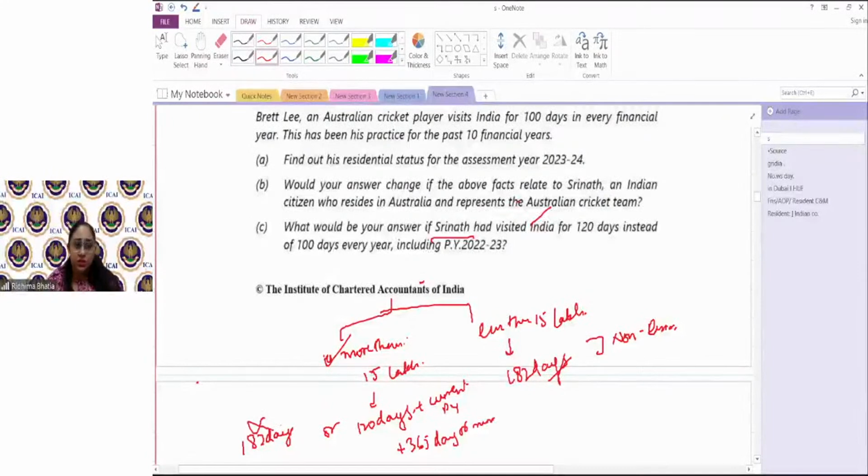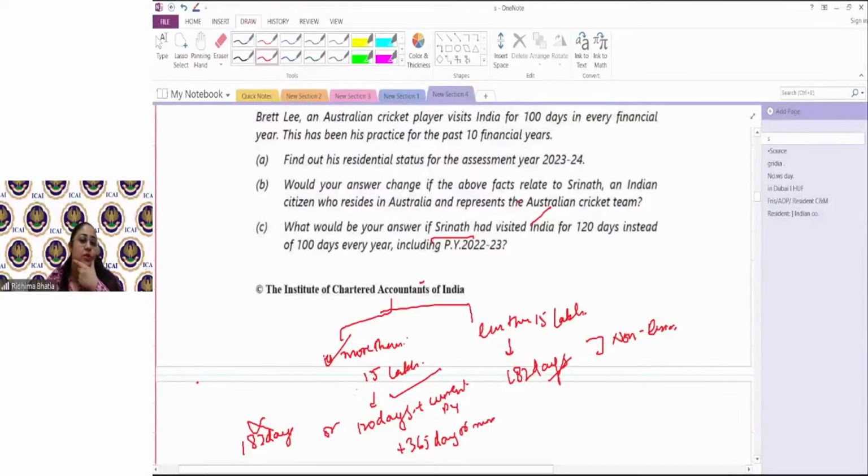So the 182 days condition is not fulfilled. The 120 days condition is fulfilled, because 120 days in the current previous year and 120 days every year makes it 480 days in the 4 preceding years. That means Mr. Srinath is a resident. Now a question comes whether he's an ROR or RNOR.